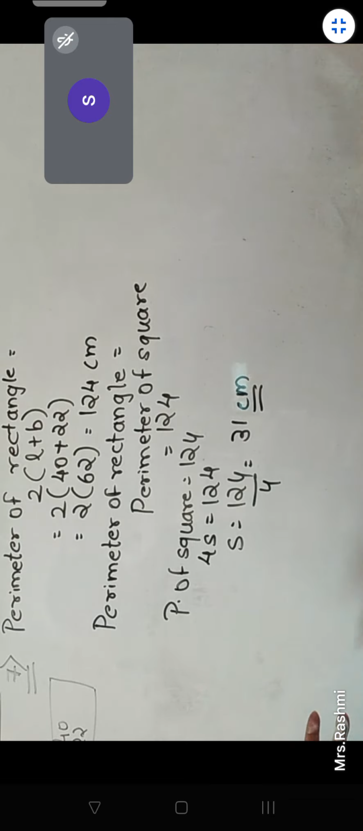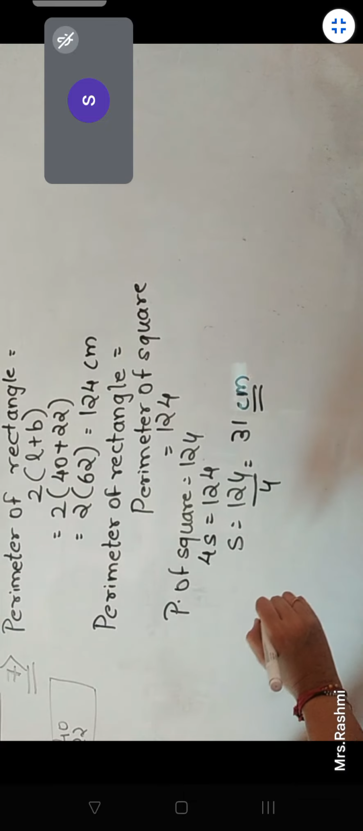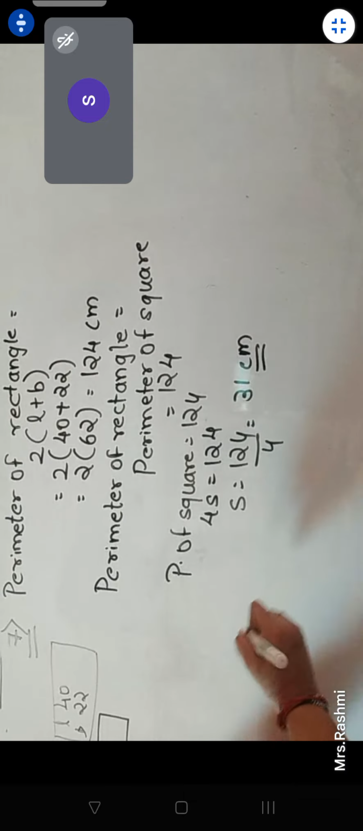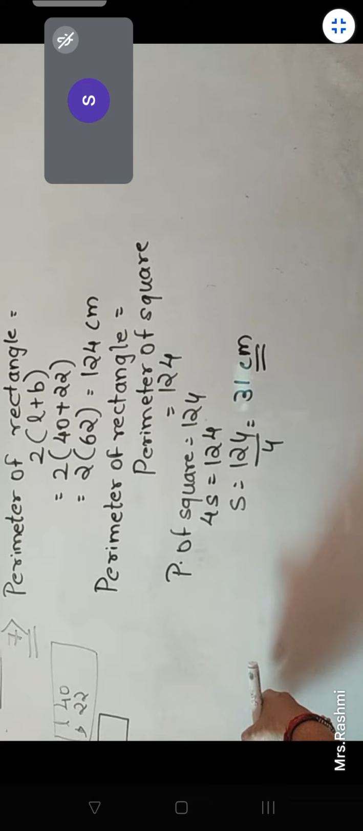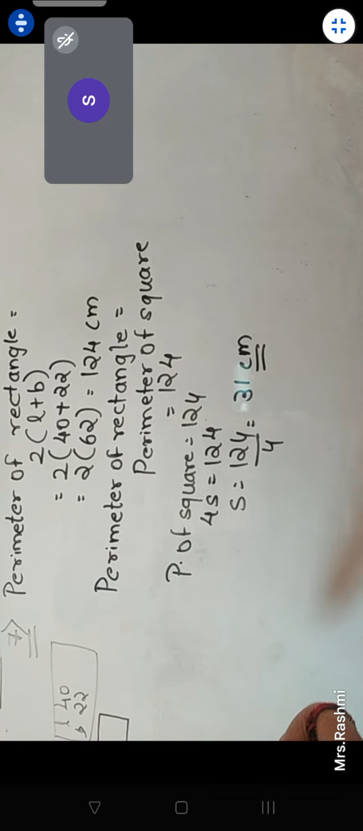Find the area of the square. Area of square is side into side, so 31 into 31. That way you can find the area of a square and the area of a rectangle. Yes, 961 and 880. Those who have not found it, please find it. Area of rectangle is L into B and area of square is side into side.